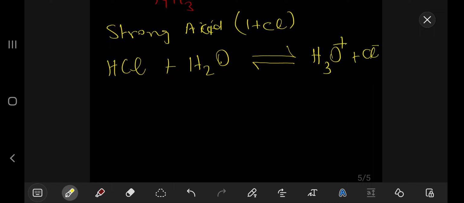Okay, so writing these reactions helps you understand them better. So if it is a strong acid, we have the forward reaction, which is actually the ionization of this acid to produce these ions, and then we have the reverse reaction, which is taking these ions back to the acid, right? But if this is a strong acid, the forward reaction is highly favored compared to the reverse reaction.